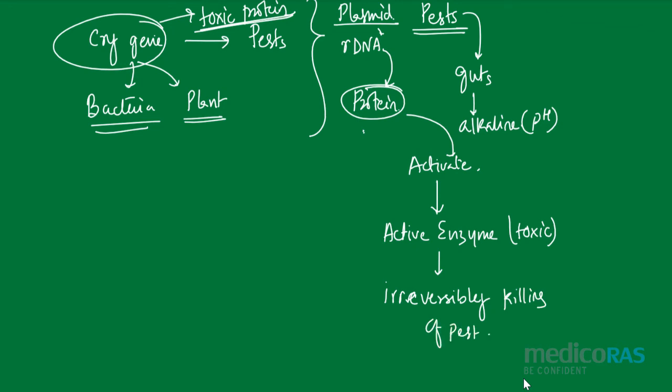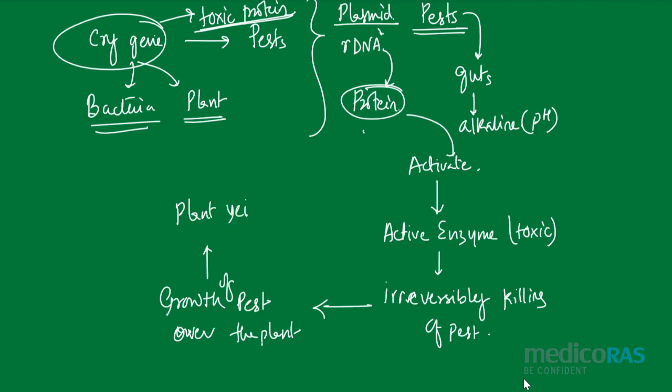As a result, the growth of the pest will be stopped over the plant, and the plant can yield very fast. So this is how we can conclude how this cry gene is going to help the agricultural persons or the farmers, by, without using the pesticides, we can maintain the yielding of the plant.